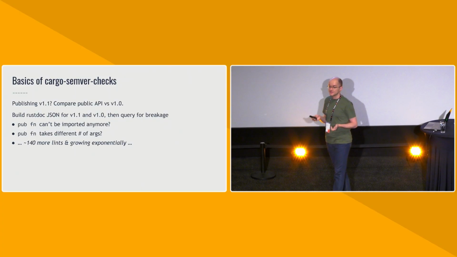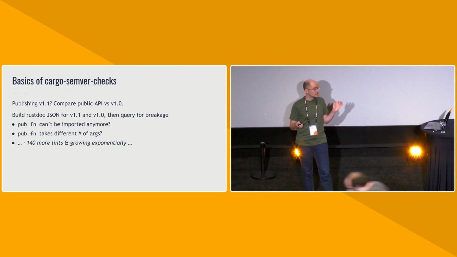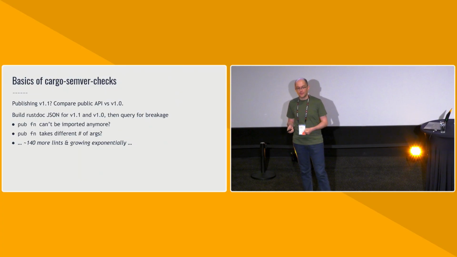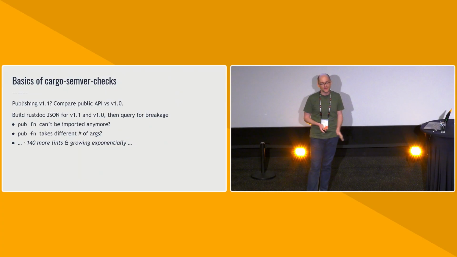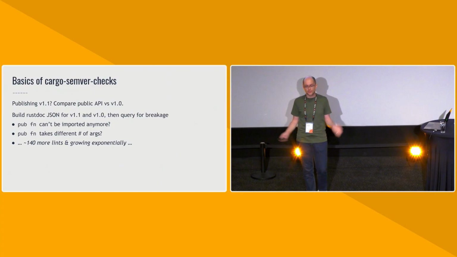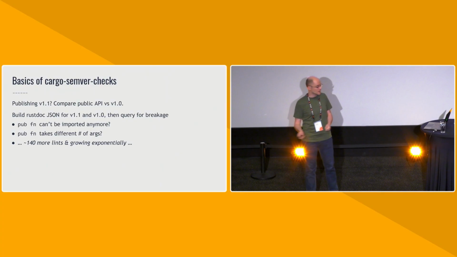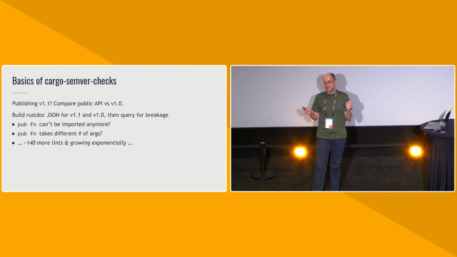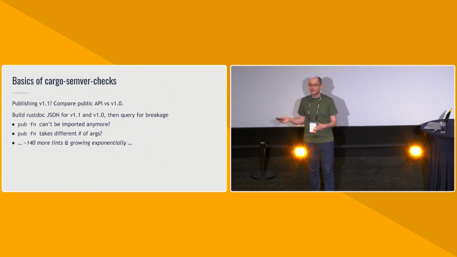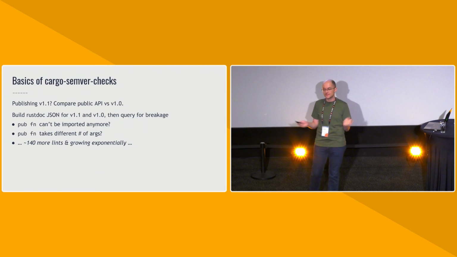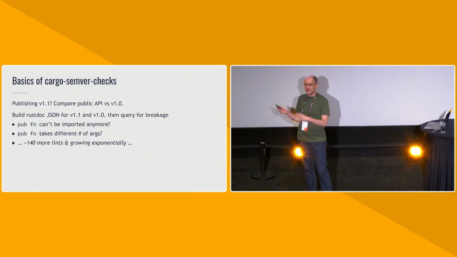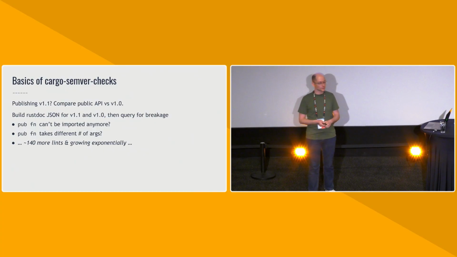All right. To give you a bit of a sense of what these checks look like, here are some very real lints. So let's say a public function used to exist at some publicly importable path, and it no longer exists at that path. So that is clearly breaking because you can't import that function and use it anymore. Another example is a public function takes a different number of arguments than it used to before, so this is also clearly broken because any of the calls that supply the previous number of arguments will just not work anymore.